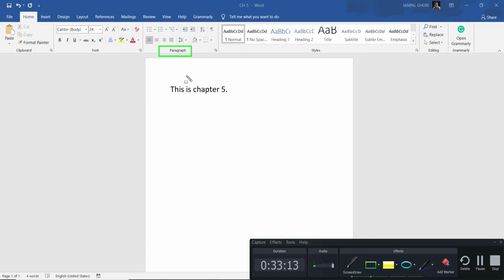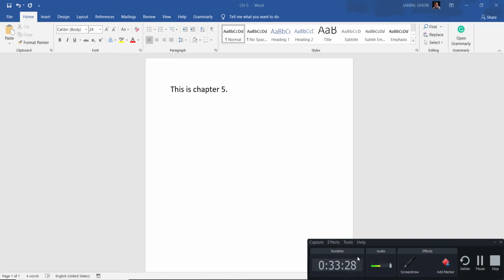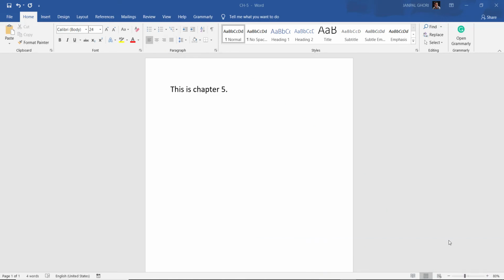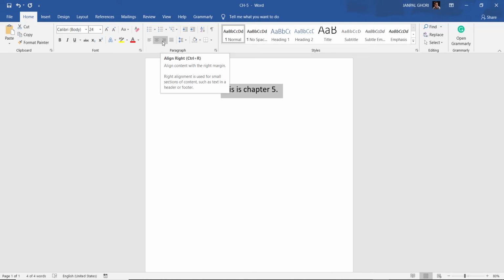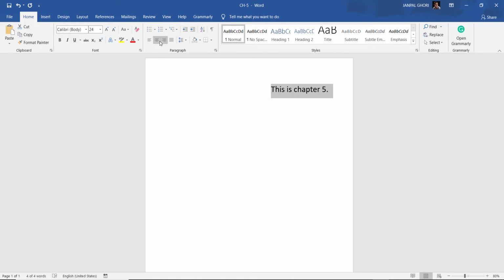So this is a new Windows 10 version, so that you can see paragraph is there, right? So from there you can edit what you want to do with it, whether you want to change the text size or anything else. Suppose you want to change this text size, or you want to write it in the middle, you see this one, middle. If you want to write from the right hand side, you can do that.